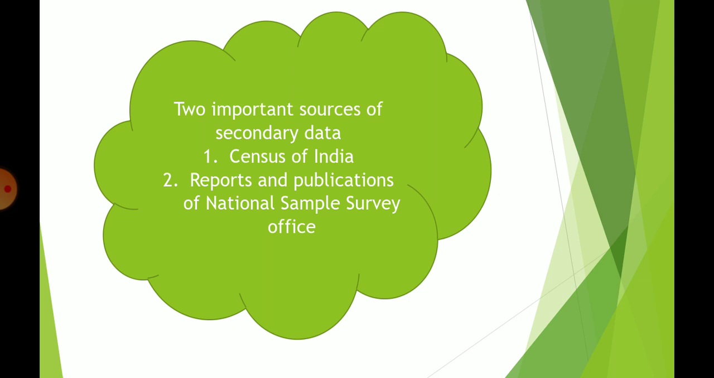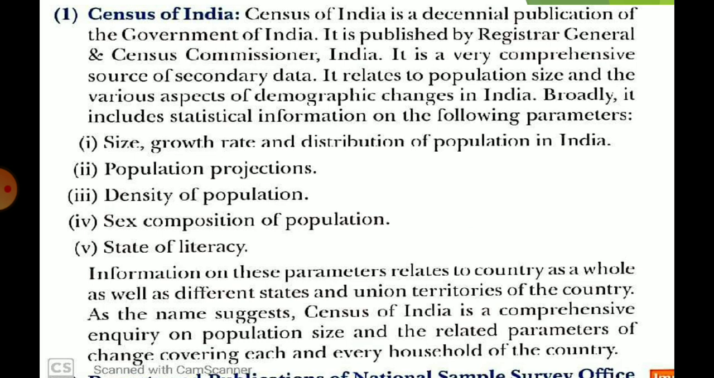Next, two important sources of secondary data. There are basically two sources for secondary data. First is Census of India, and next is reports and publications of the National Sample Survey Office, which we simply call NSSO. Okay, so let us understand Census of India. I think everyone is familiar with that.